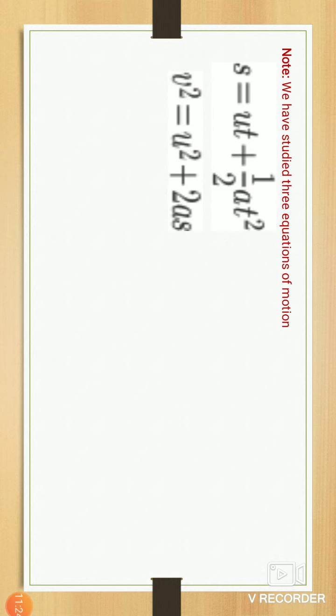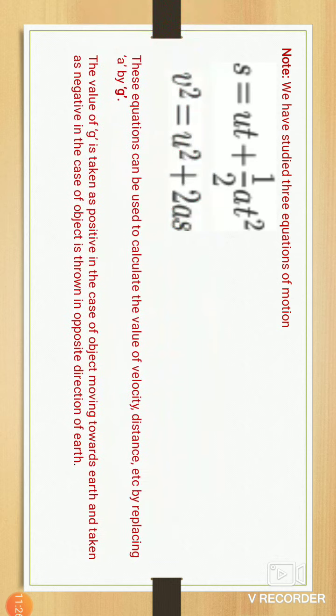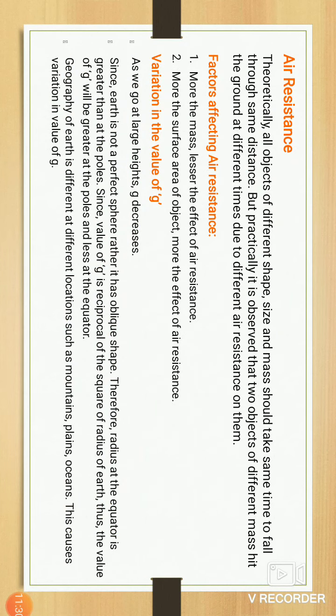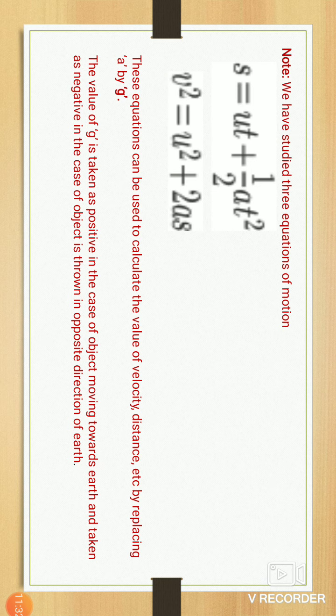We studied the three equations of motion in ninth class. Displacement is equal to ut plus 1 divided by 2 at square. Next, v square is equal to u square plus 2as.